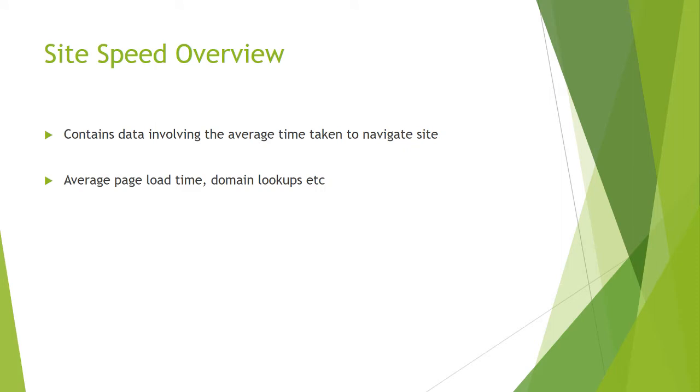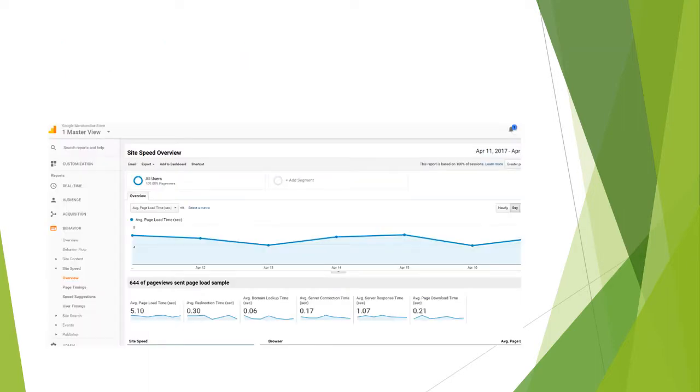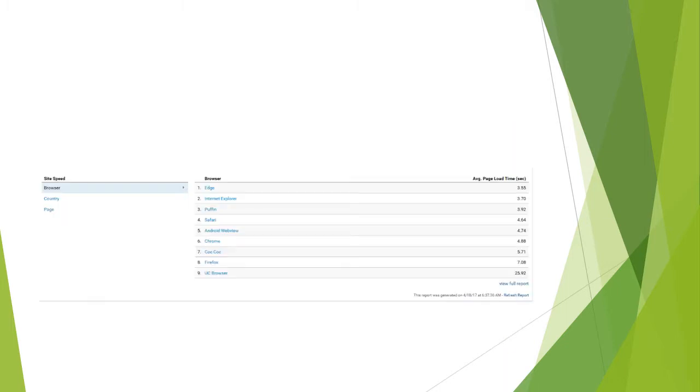So with site speed, it's pretty much a performance based overview. So how long things are taking to work, how long pages are taking to load up, and so on. We can actually see here that, of course, on Easter weekend, traffic is lower, thus the speed of the pages loading is going to be faster. We can also see from browsers that browsers such as Edge top the charts as far as fastest speed. And of course, Mozilla Firefox is near the bottom, and so on.